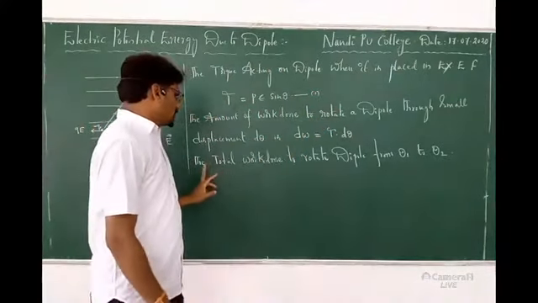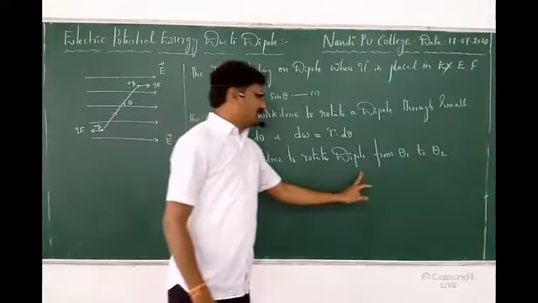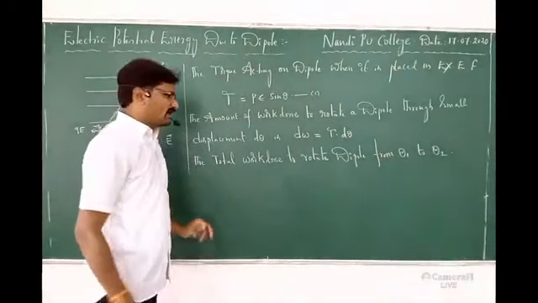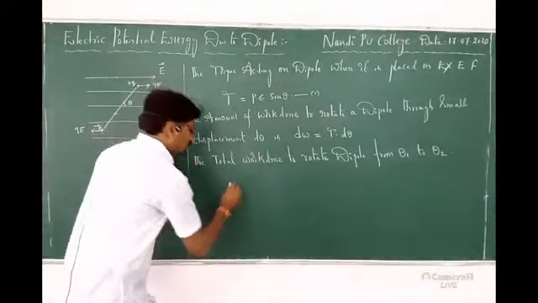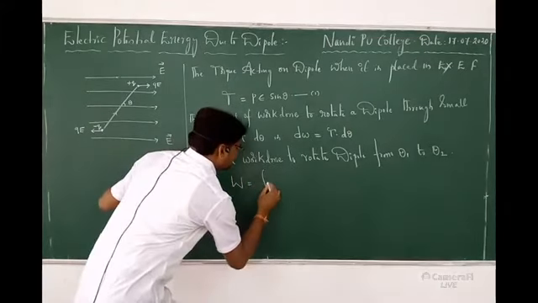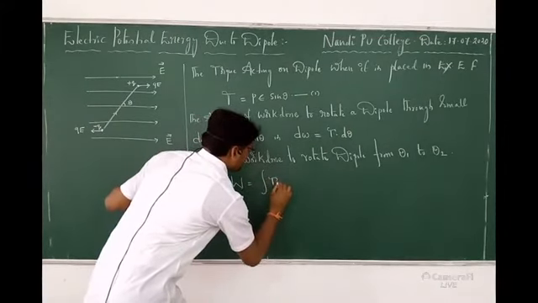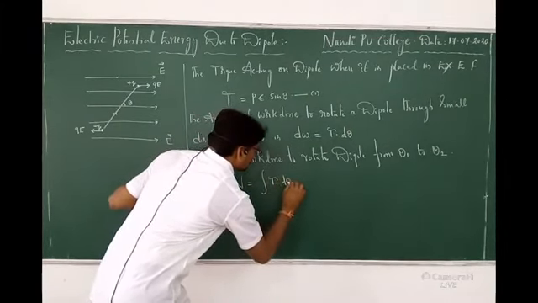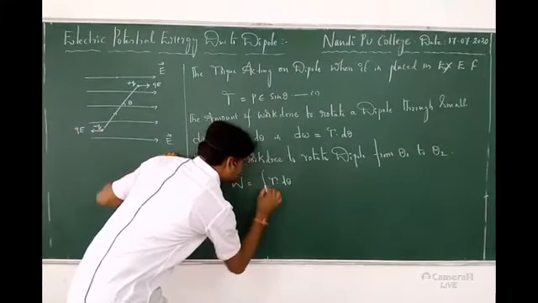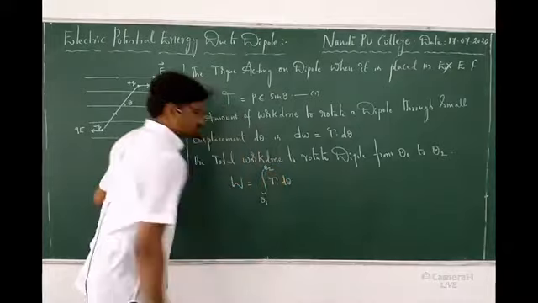Okay, fine. So the total work done to rotate a dipole from theta 1 to theta 2. What do I have to do? Integral. So W is equal to the integral of tau d theta. But here you must mention theta 1 to theta 2.